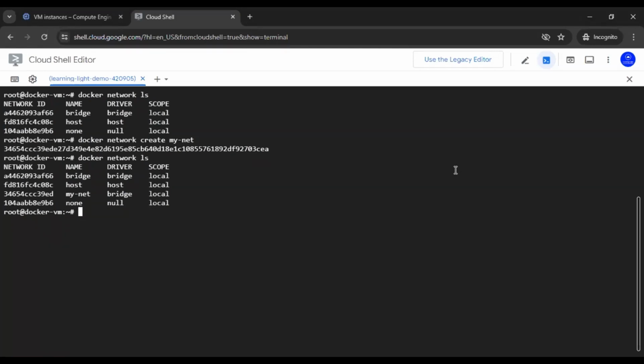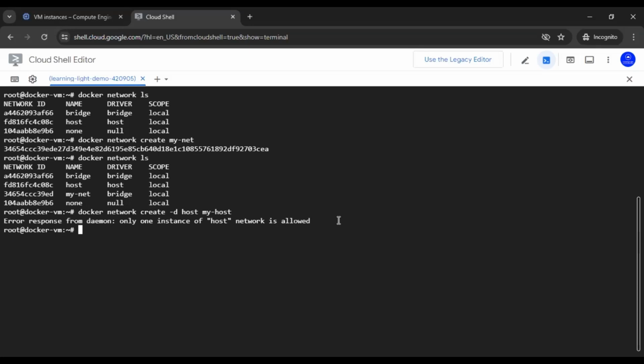Now, if you want to create a network of the type host, then you have to specify the driver type. So here we specify docker network create, -d for driver, and then host as the type of network that you need to create, and then we specify a name. So this command will create my host network, which is a type of host.